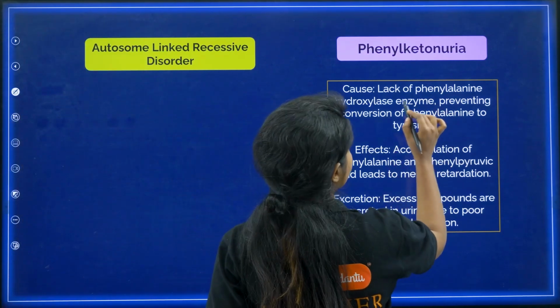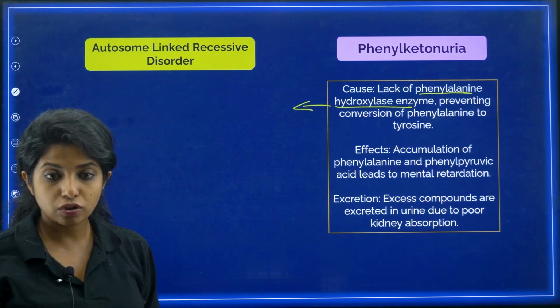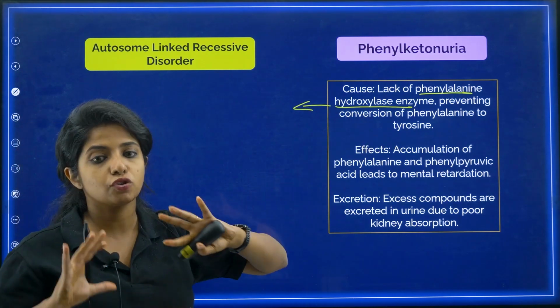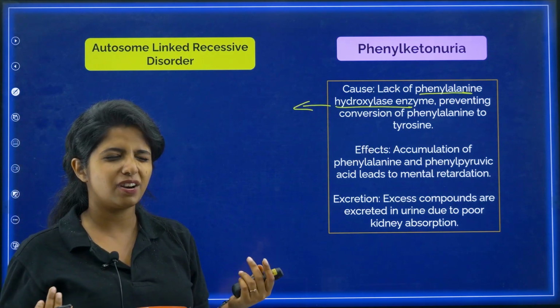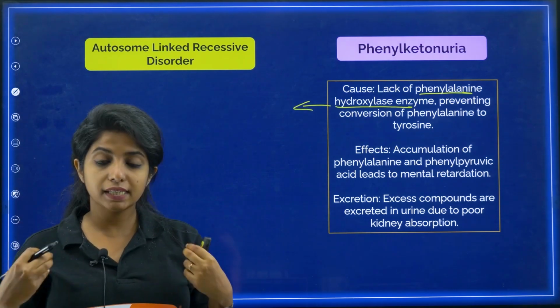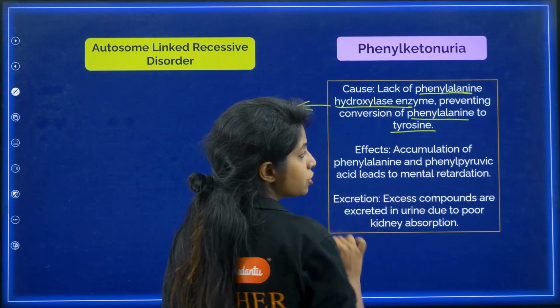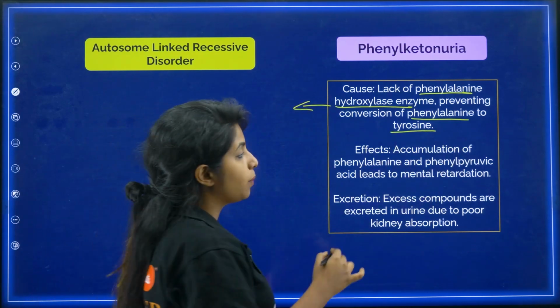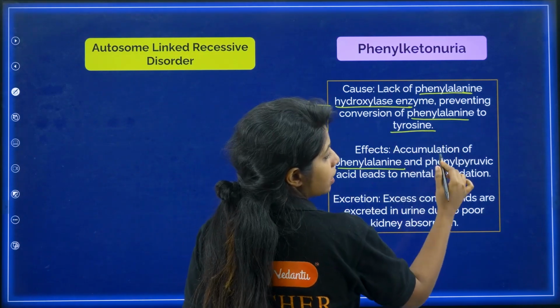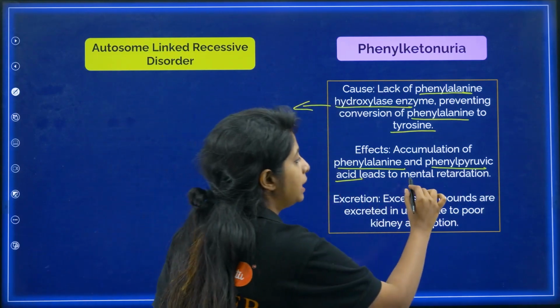So here there is a lack of phenylalanine hydroxylase enzyme. The gene that codes for this particular enzyme is not working. It's not like it's not there, it's basically getting mutated, which is why the conversion of phenylalanine to tyrosine does not take place. In that case, phenylalanine and its other version, phenylpyruvic acid, will get accumulated and lead to mental retardation.